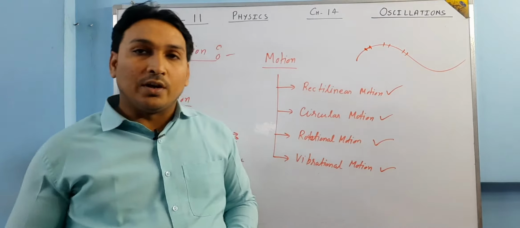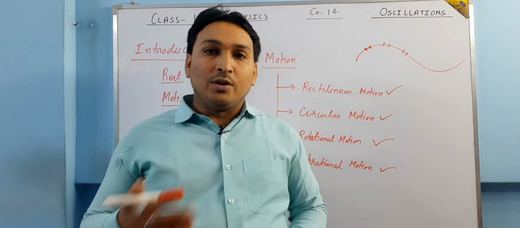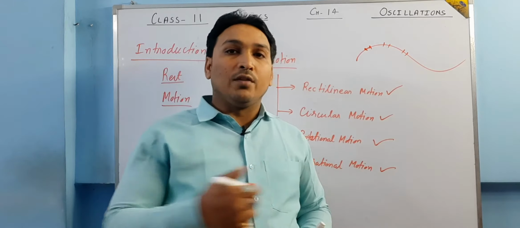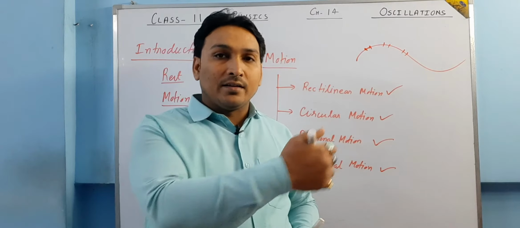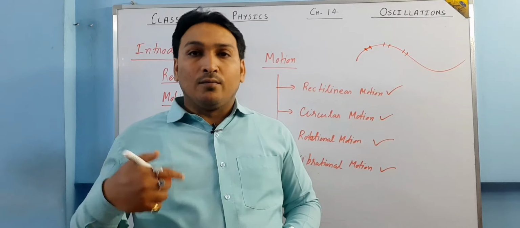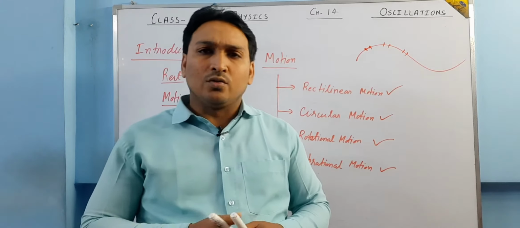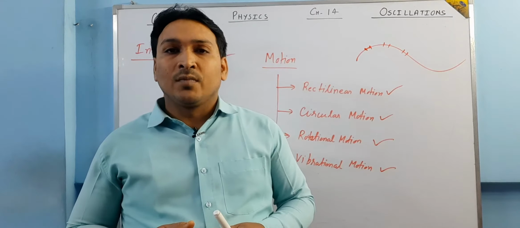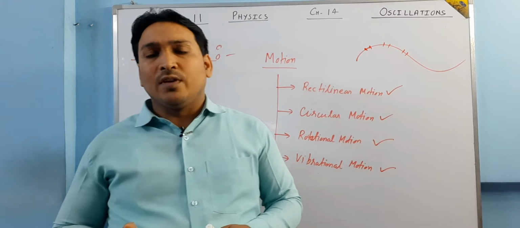You must have enjoyed swings. I mean to say jhula. The children used to play with that. So the motion of that is basically what? Vibrational motion. Phone, we keep on vibrating mode. So the motion of a phone is also a vibrational one. So these are some examples of vibrational motion.